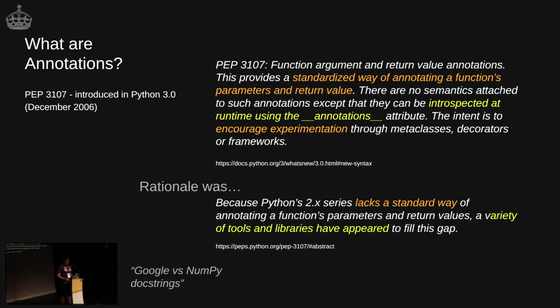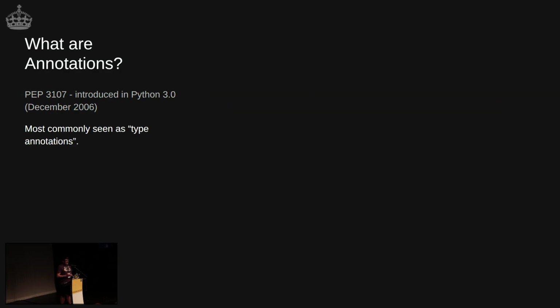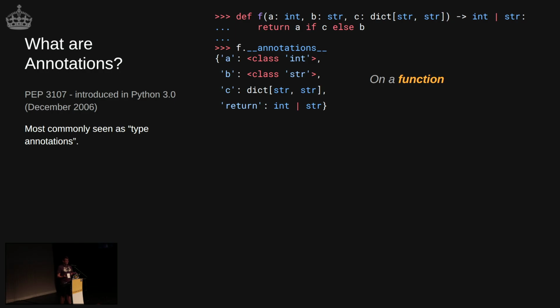And then still actually about the different kinds of formats and stuff, and that's what people were trying to have some kind of standardization to record what their code was doing. And so the rationale was people are already doing it, let's let them do it as part of the grammar. And so nowadays you most commonly see type annotations, really the formal use of these annotations, and you're probably familiar with that down there.